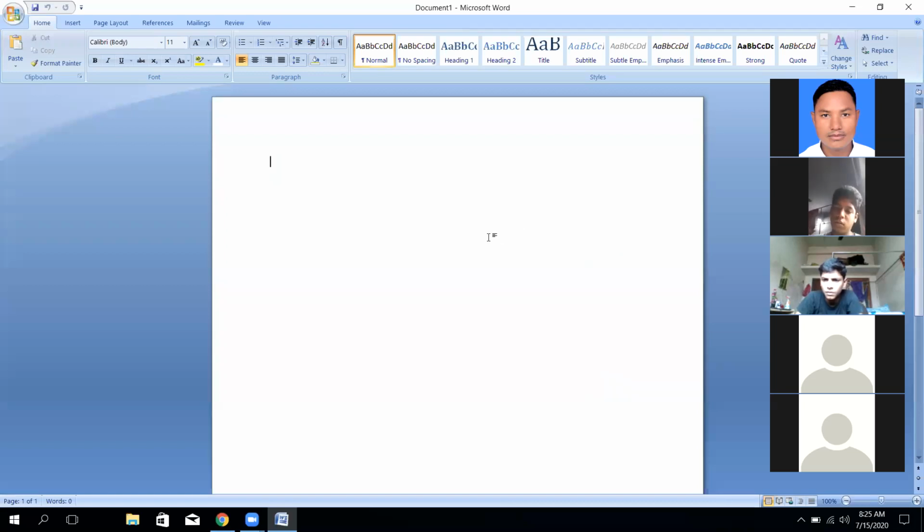Okay. So it has been screening over there on your screen: home, insert, page layout, reference, mailing, review, view. These are all the menus that you can utilize for such types of related concepts about the program.